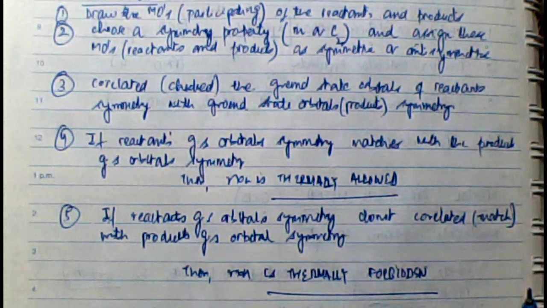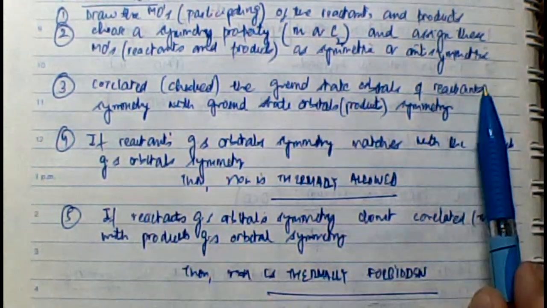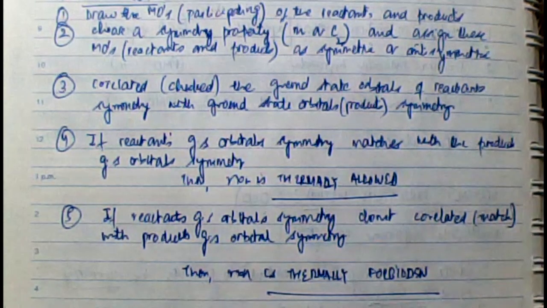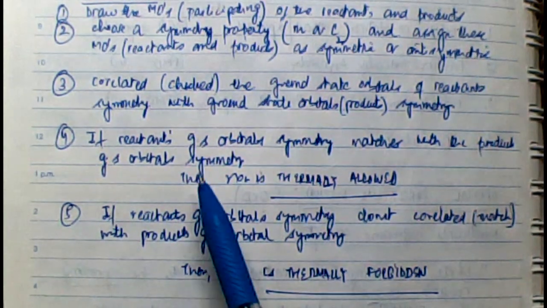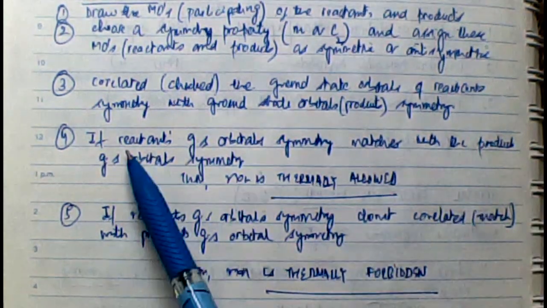Why do we come to this conclusion? It is because as per the orbital correlation law, which is based on the Woodward-Hoffmann approach, orbital symmetry remains conserved. Since under thermal conditions it is only the ground state which is populated, the excited state is not populated.